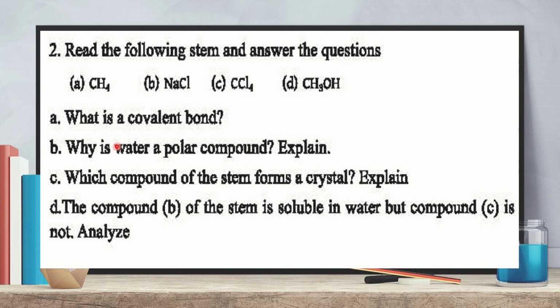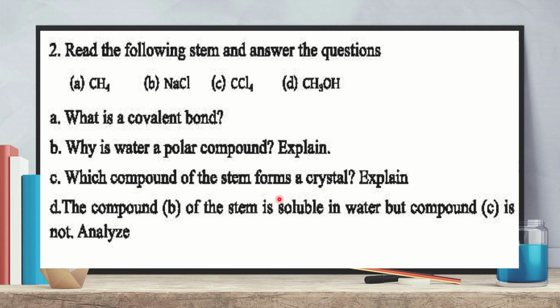You know this. Why is water a polar compound? Explain. Water is a polar covalent compound. A polar compound means a compound which has a positive and a negative end on its two sides. Water is a covalent compound, but the electronegativity difference of the 2 atoms of water is large, so the shared pair of electrons is attracted by oxygen more than hydrogen. So oxygen becomes partially negatively charged and hydrogen becomes partially positively charged. So water is a polar covalent compound.